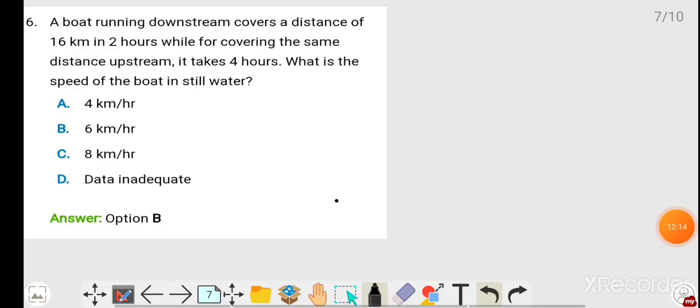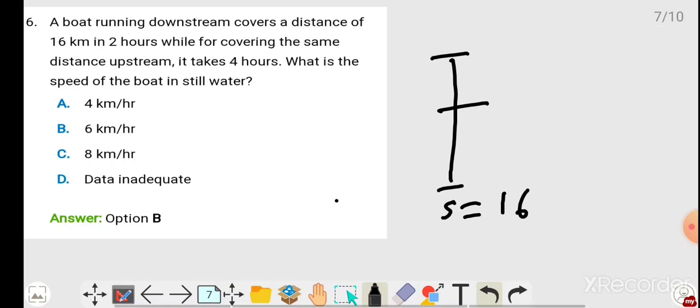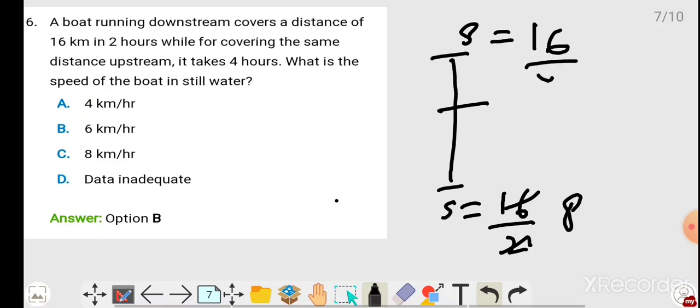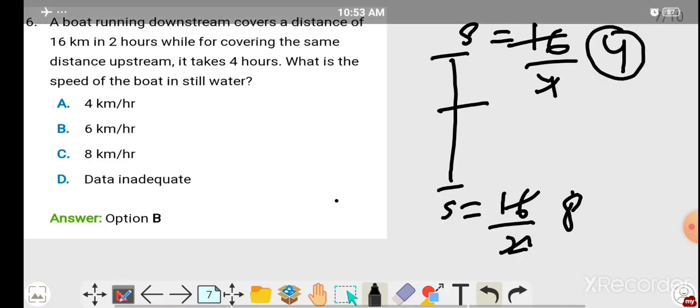See friends, a boat running downstream covers a distance of 16 km in 2 hours. Our basic diagram. Speed equals distance by time, distance is 16 kilometers, time is 2 hours, so 2 eights are 16, downstream speed 8 km per hour we got. The same distance upstream they have given, speed equals distance by time, 16, it takes 4 hours, 4 fours are 16. So upstream speed 4 kilometers per hour, downstream 8 kilometers per hour.